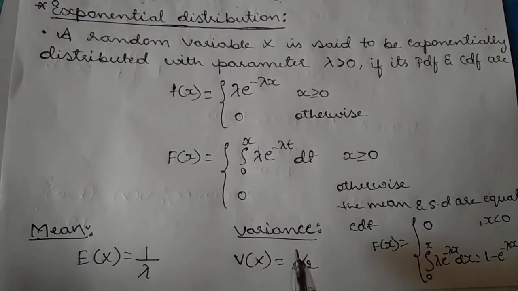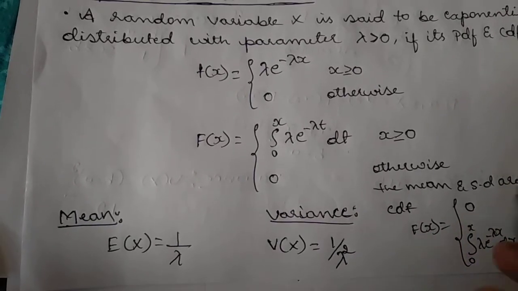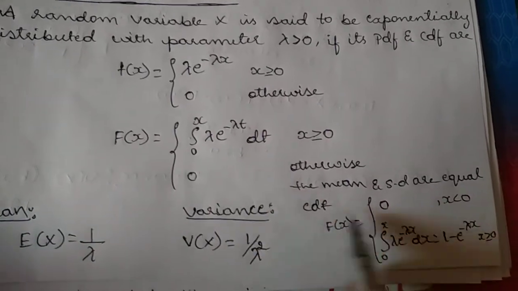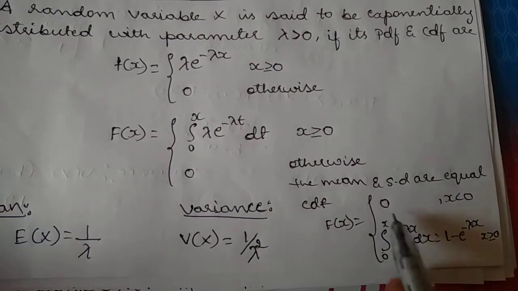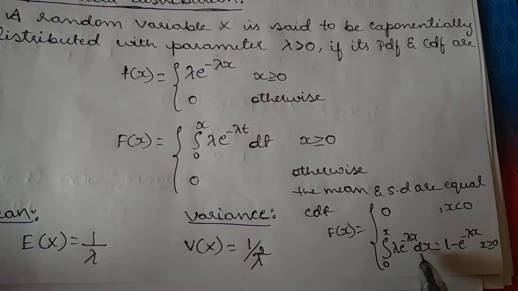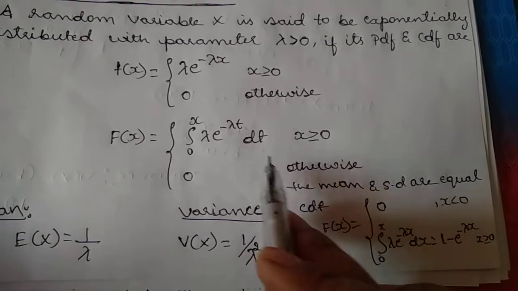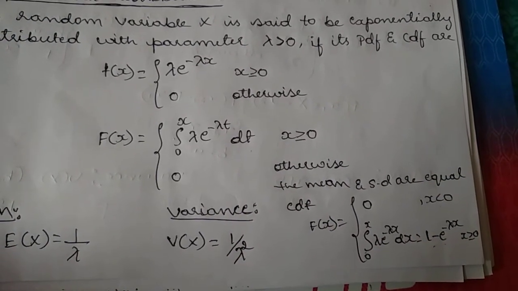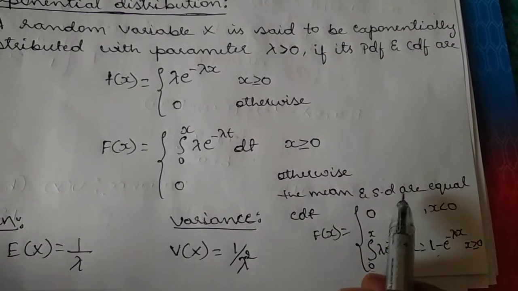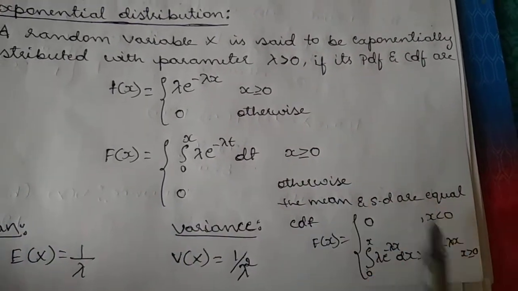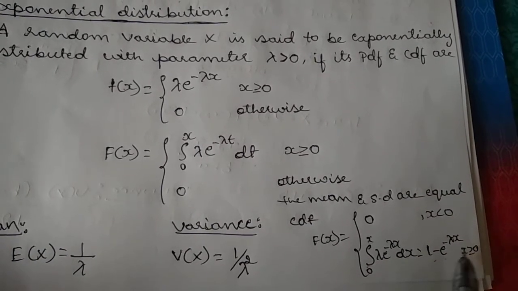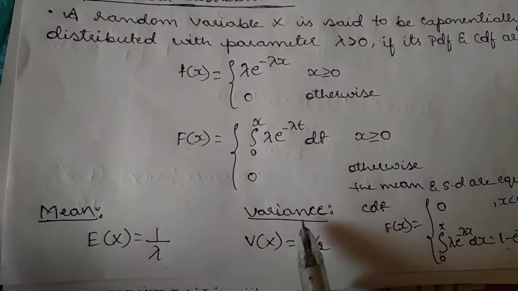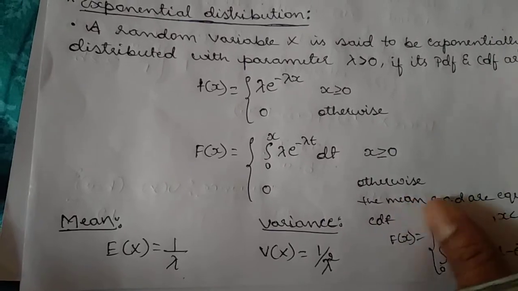Here the mean and standard deviation are always equal. The CDF can be rewritten as the integral from 0 to x of lambda e to the power minus lambda x dx, which simplifies to 1 minus e to the power minus lambda x. So the mean is 1 divided by lambda, and the variance is 1 divided by lambda squared.